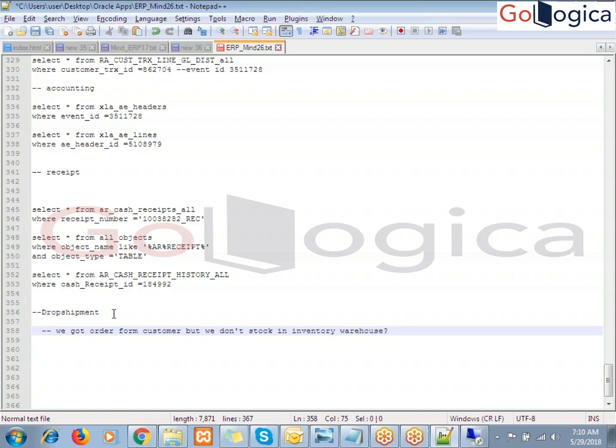So what do you think? If it is an order, it means lakhs of dollars, and the material cost is also lakhs of dollars. So in this case, what will happen? We buy from a supplier on behalf of the customer's request. Got it? Now we will see diagrammatically how the drop shipment works.